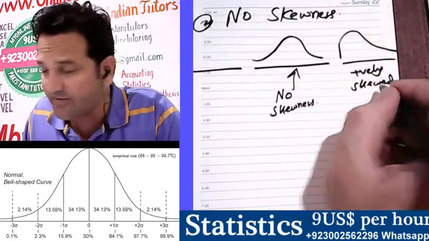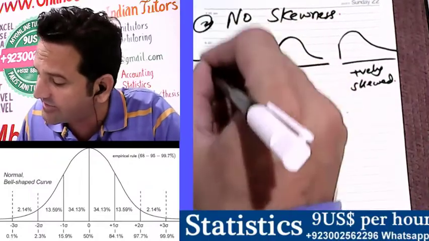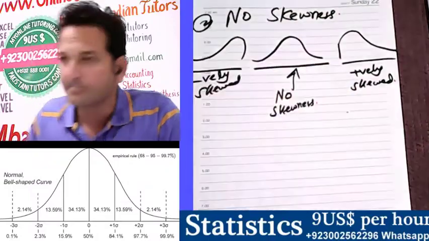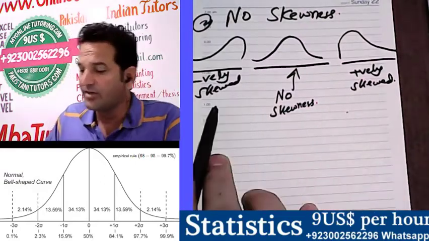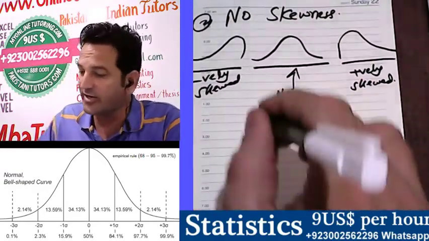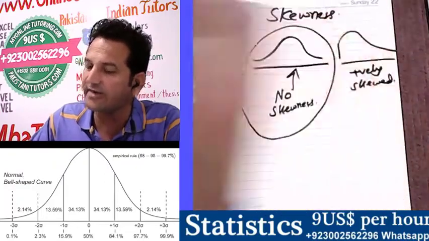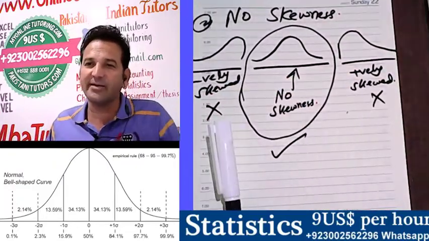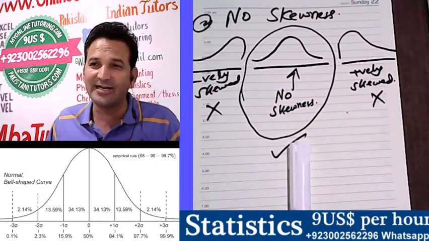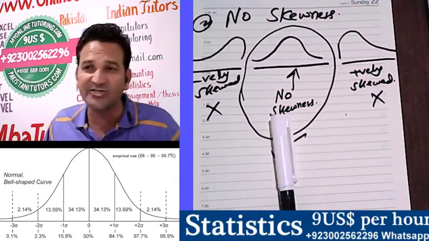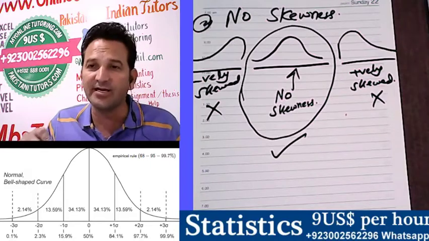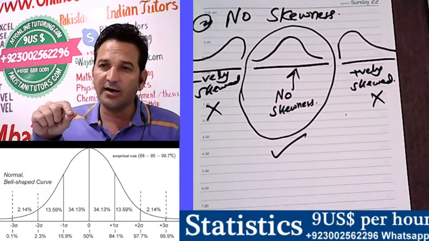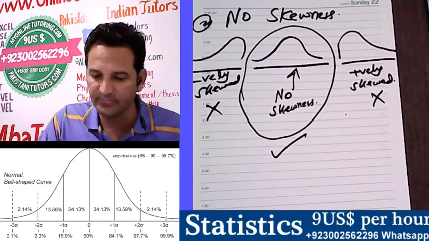Or you can draw it like this. This will be a negatively skewed curve. So this is positively skewed, this is negatively skewed, and no skewness is the condition. We put a cross on negative and positive skewness. We will only take no skewness, the bell-shaped curve, as the identification for normal distribution.